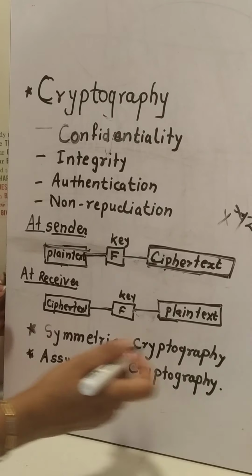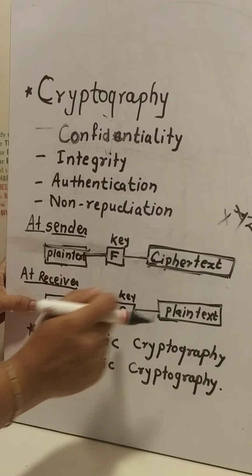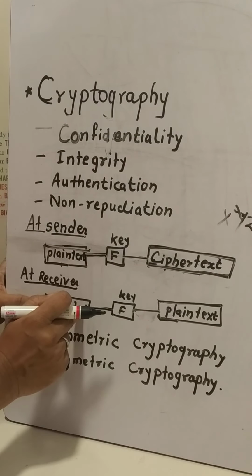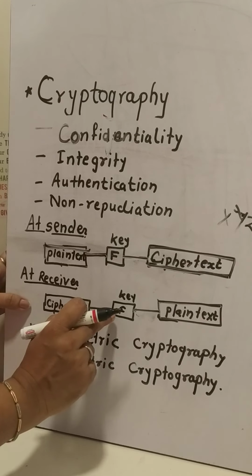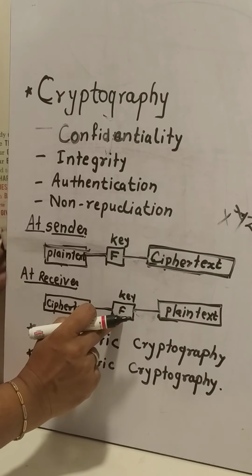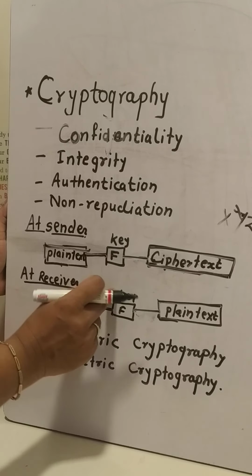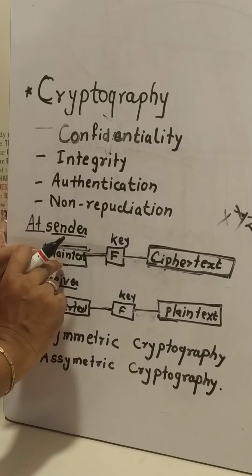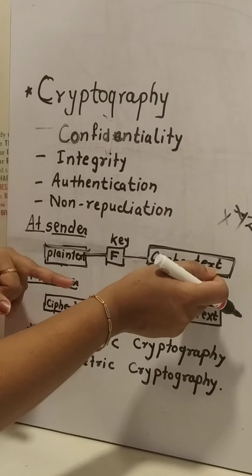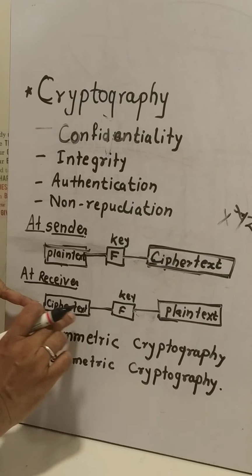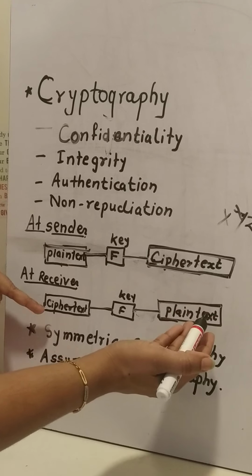Now what happens at the receiver end? At the receiver end, this ciphertext XYZW is converted again into plain text, and here a decryption function and a decryption key are used. So at the sender, the original message is called plain text and the converted message is called ciphertext. Then at the receiver side, the ciphertext is converted again into plain text.